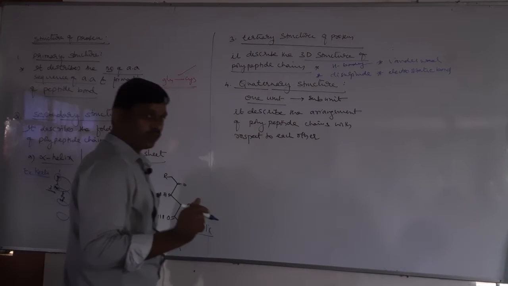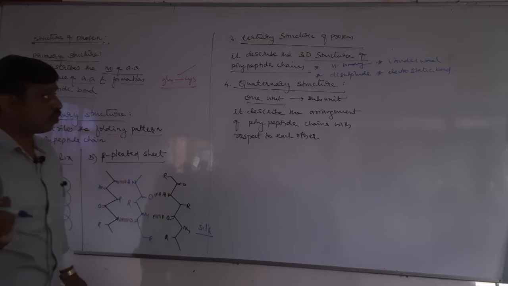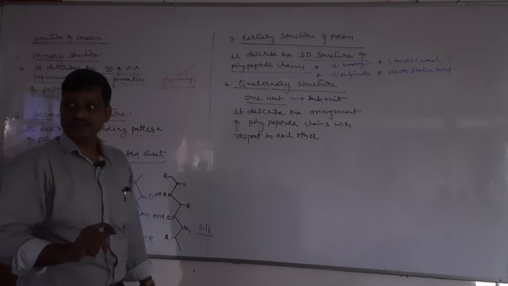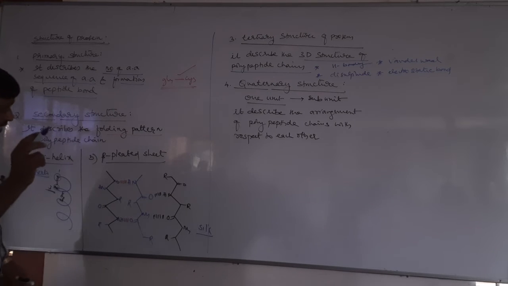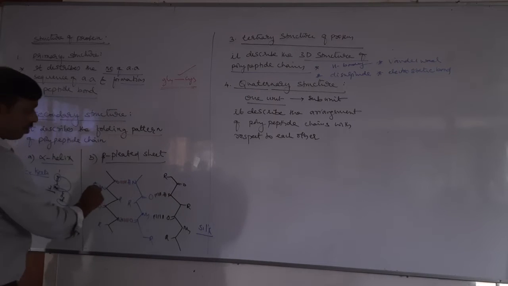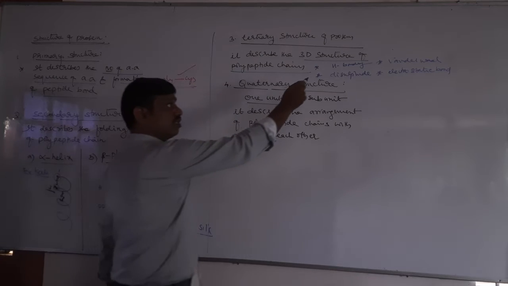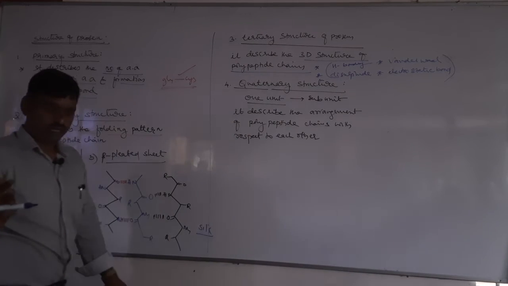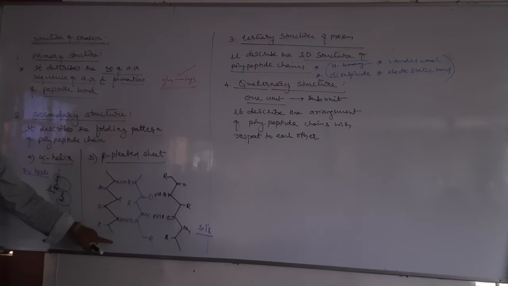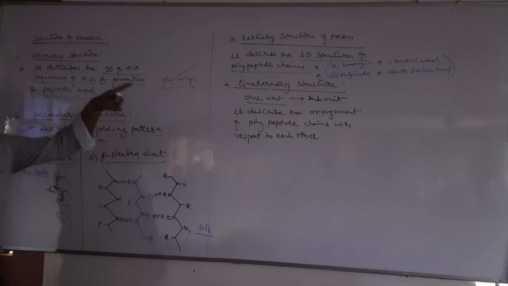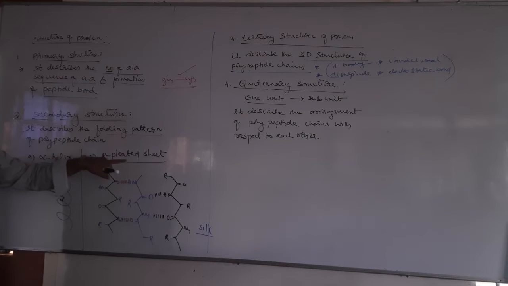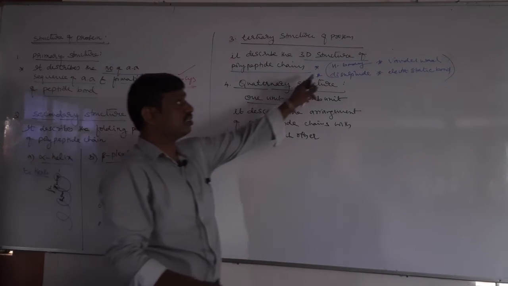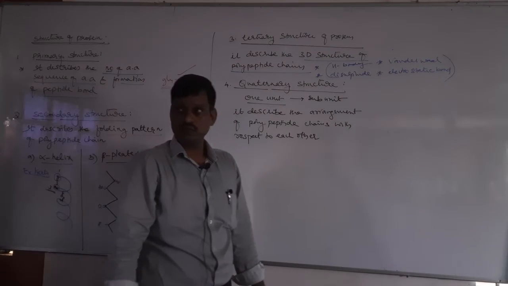There was a previous question: which of the following bonds stabilize the secondary and tertiary structure? Even though we have written hydrogen bonds for secondary structure, those bonds are also present there. Therefore, both secondary and tertiary structures are stabilized by these 4 bonds.